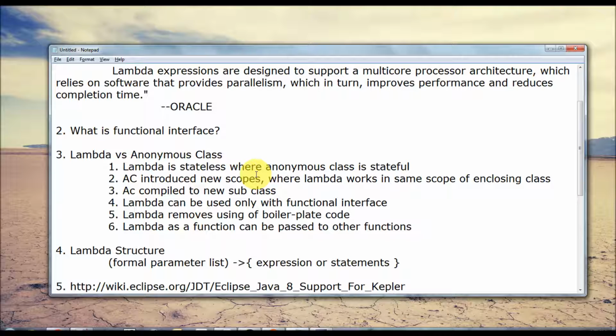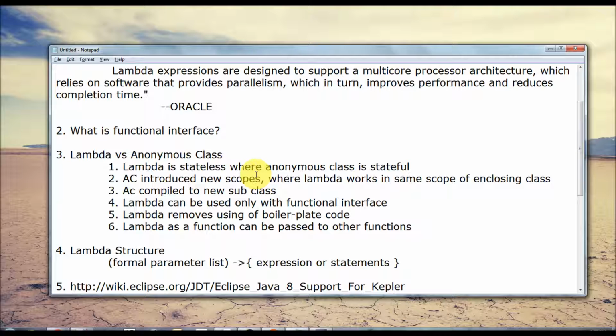Anonymous classes introduce new scopes, whereas lambda works in the same scope of the enclosing class. That means if a variable is defined in the enclosing class, an anonymous class allows you to define a variable with the same name. But with a lambda, it is not like that, because it's not going to introduce a new scope. It's going to work with the same scope of the enclosing class. And as we know, an anonymous class will compile into a new subclass, you will see a .class file, but with a lambda expression it is not like that.